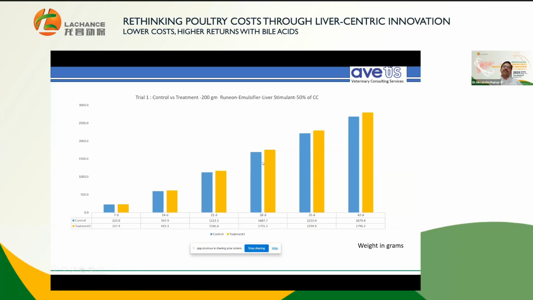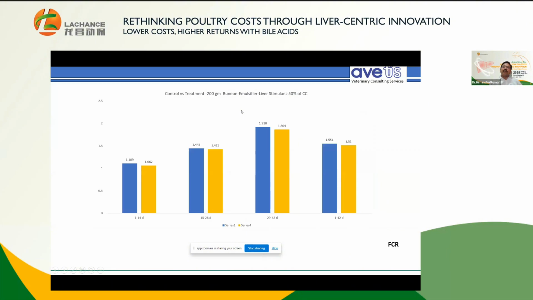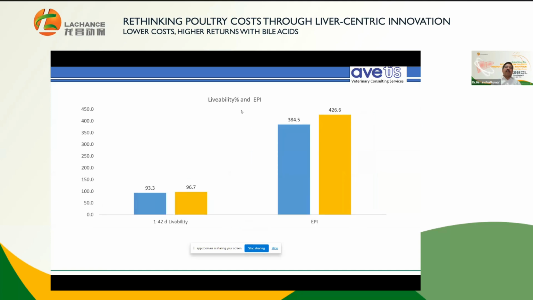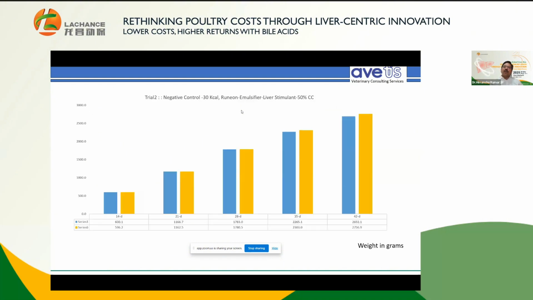Even then, the performance in the treatment group with Runion was much better than that of the control. So this is one trial. Even the FCR was better at all levels. The livability was better. EPEF was even better. So this shows the performance is good at all levels.